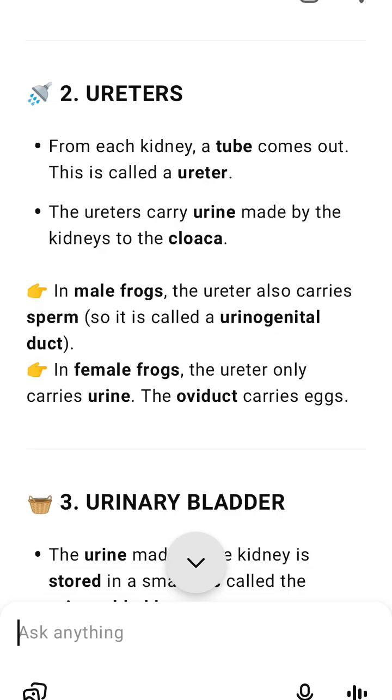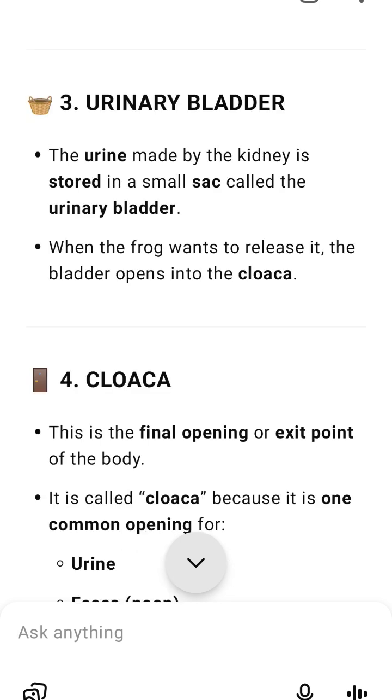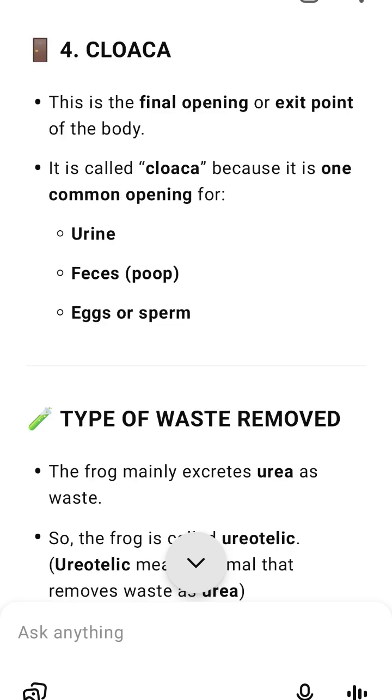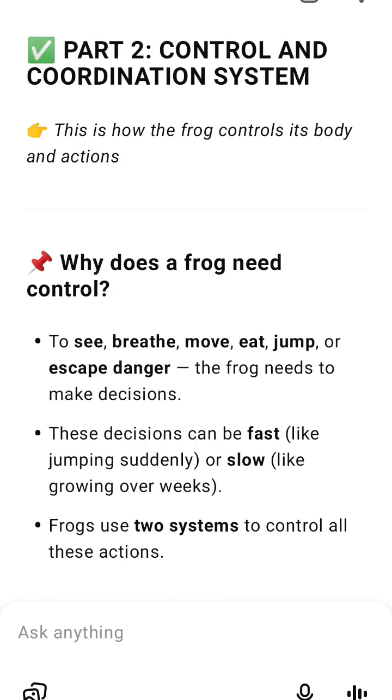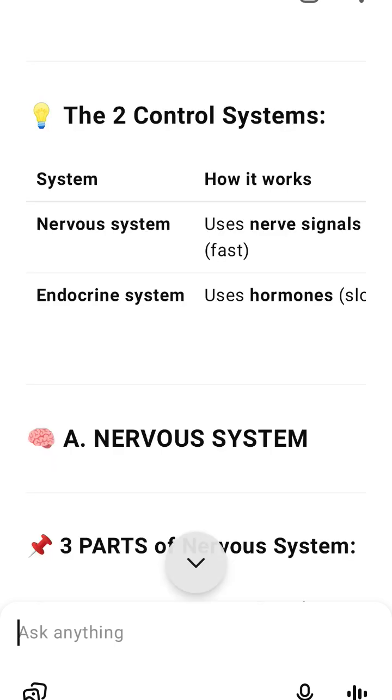In male frogs, ureters carry both urine and sperm, called urinogenital ducts. In female frogs, ureters and egg tubes, oviducts, open separately into the cloaca. Urinary bladder is a sac that stores urine before it leaves the body. Cloaca is the final exit for all waste, urine plus poop plus sperm and eggs. Frogs excrete urea, so they are called ureotelic animals. Blood brings waste to the kidneys, and kidneys remove it.